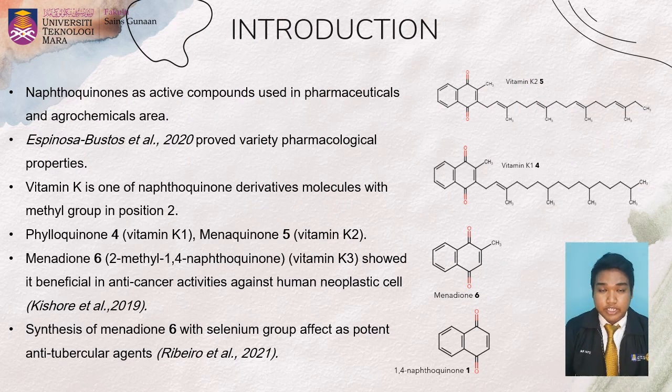So as an introduction, naphthoquinone is an active compound which is usually used in the pharmaceutical and agrochemical area. Lots of research has been done regarding this compound. An example is from Espinosa Bustos et al. in 2020, who identified that this compound has various pharmacological properties that can be applied for medicine and treatment. In addition, naphthoquinone derivatives are an alternative for low-cost medicine and very promising due to faster reaction and higher sensitivity.